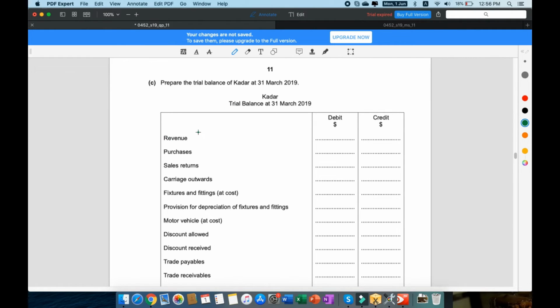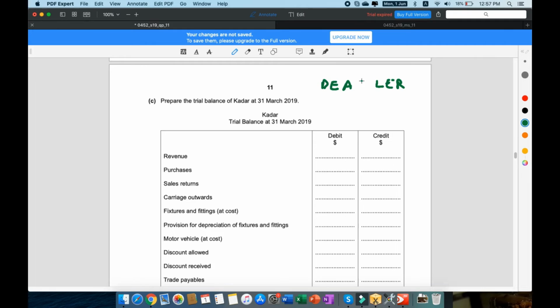So I think mostly if you're having a tough time with this question, it means that your debits and your credits are not very strong. So you can just remember that by DEALER, right? Just make a T account here. D is drawings.